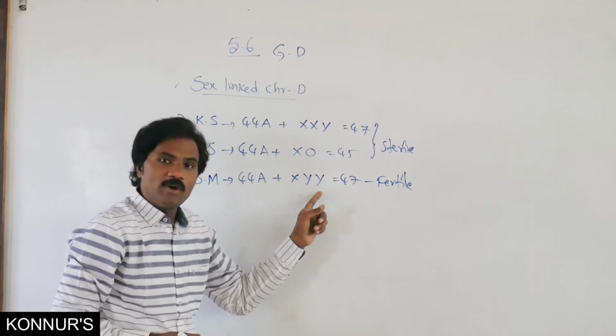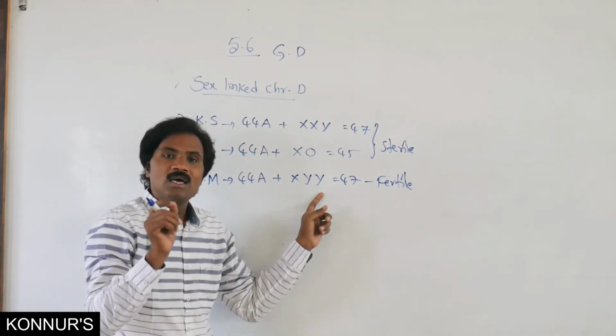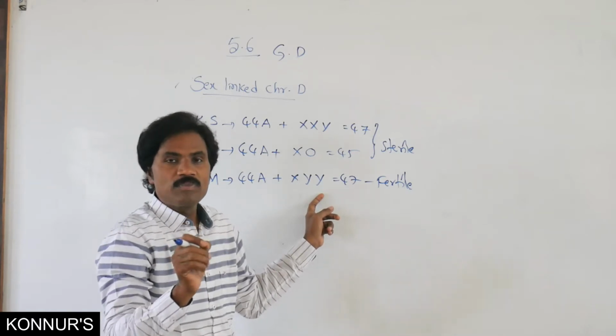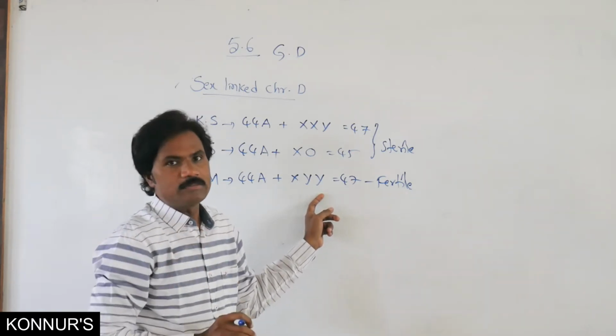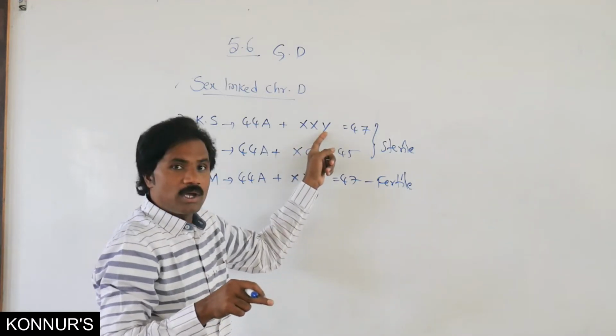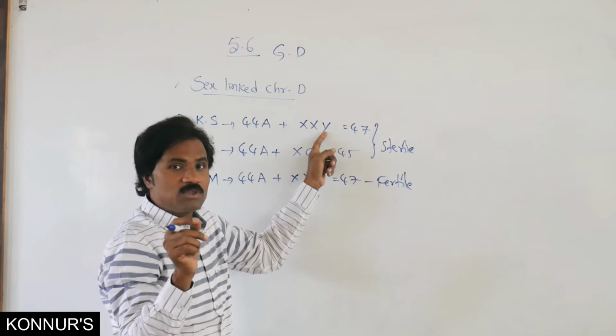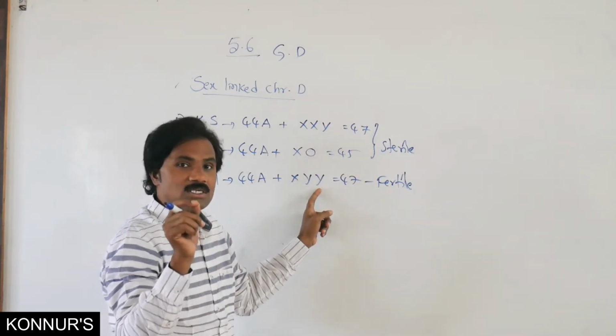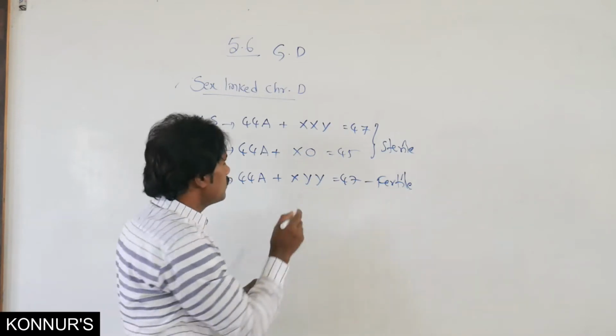This XYY we call Jacobs syndrome or the criminal syndrome. Maybe in the last class I said XXY is called Jacobs. No, please consider here XYY is called Jacobs or criminal.